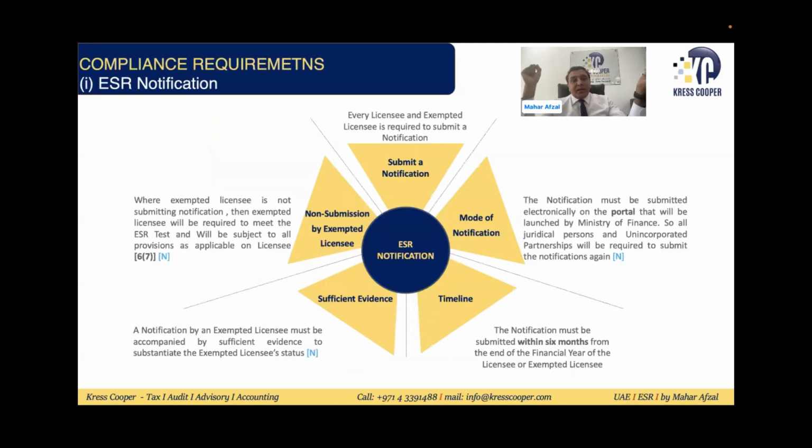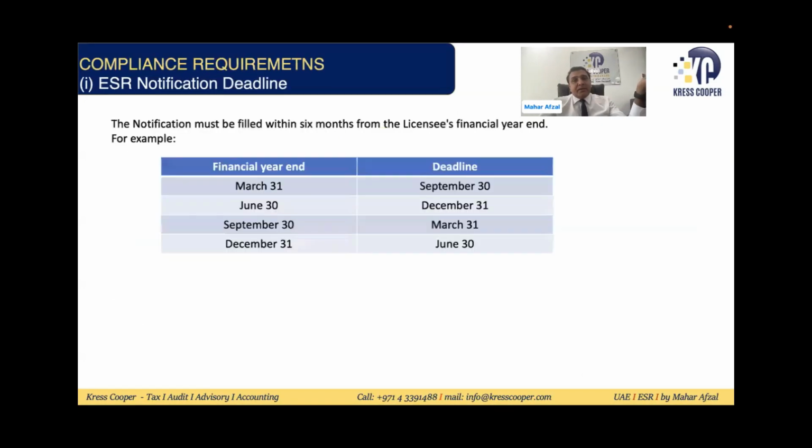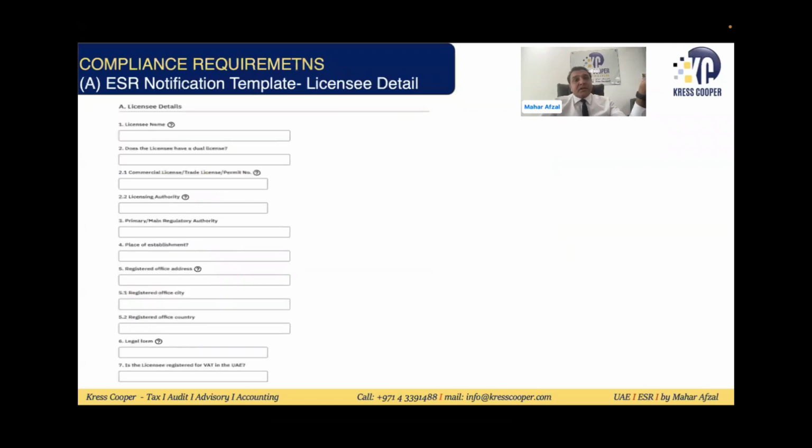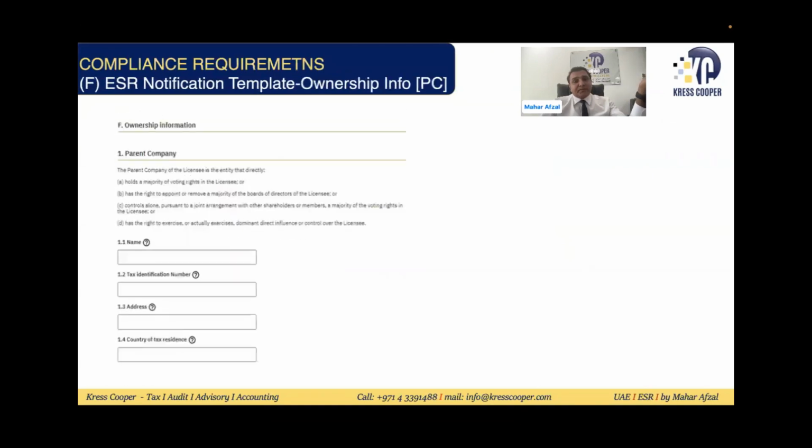So first of all, compliance requirement is the notification. As I mentioned, they need to submit notification within 6 months from the end of the relevant financial year. And this is basically, if your financial year ends 31st March, notification needs to be submitted by 30th September. If financial year ends 31st December, you need to submit a notification within 6 months, which is 30th June. This is the requirement to submit a notification. I'm going through this very quickly.